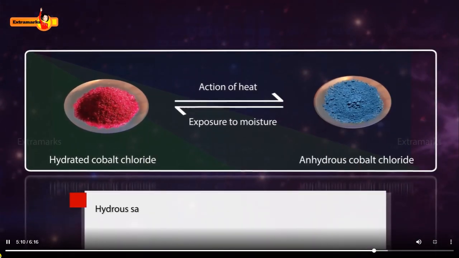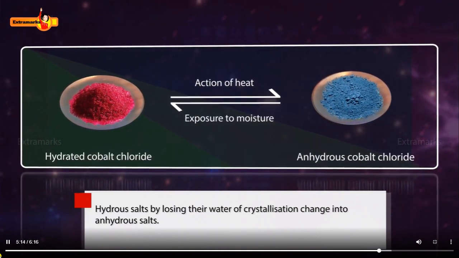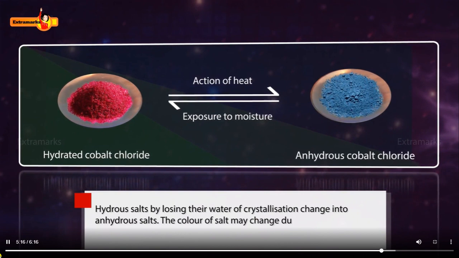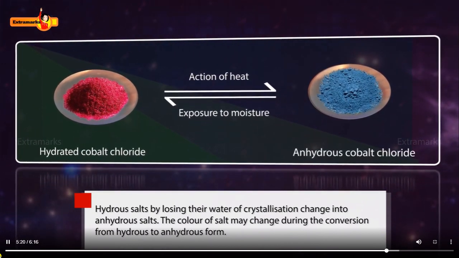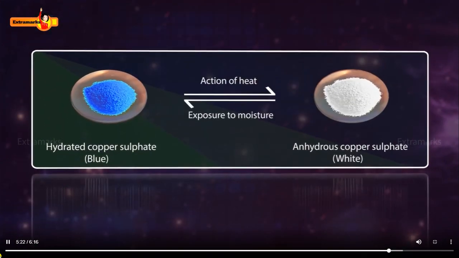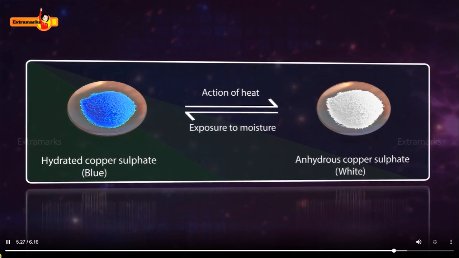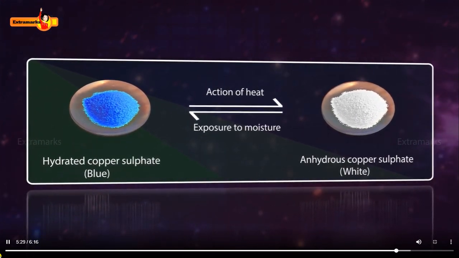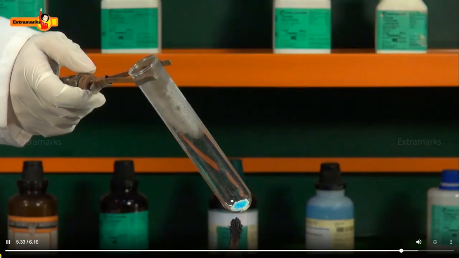Hydrous salts, by losing their water of crystallization, change into anhydrous salts. The color of salt may change during the conversion from hydrous to anhydrous form. It means that hydrated and anhydrous forms of a salt are interconvertible. Let's see how. Take some copper sulfate crystals in a dry test tube and heat them.